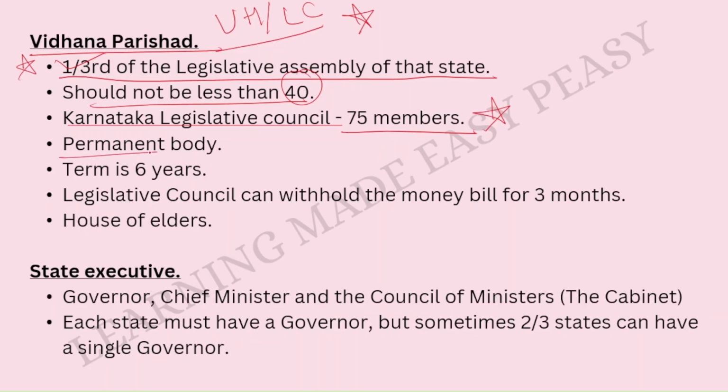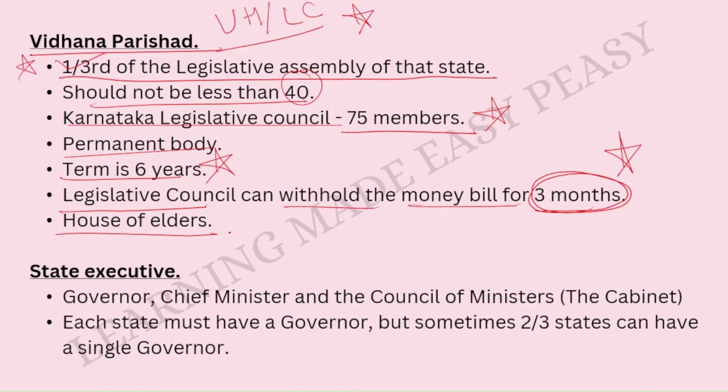It is considered a permanent body because it cannot be dissolved. The term of the members is 6 years. Again important. It is 1 year more than what it was in the Vidhana Sabha. So please remember this. The Legislative Council can withhold the money bill for 3 months. This is important. Remember this. It is also called the House of Elders, just like what we had seen in the union government, Rajya Sabha.